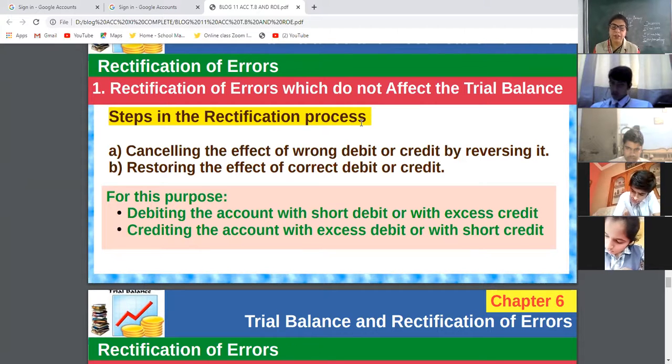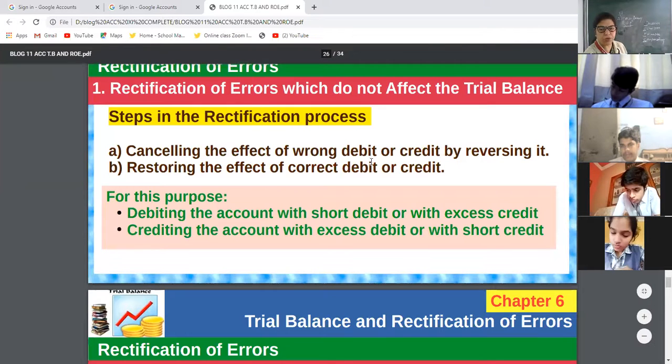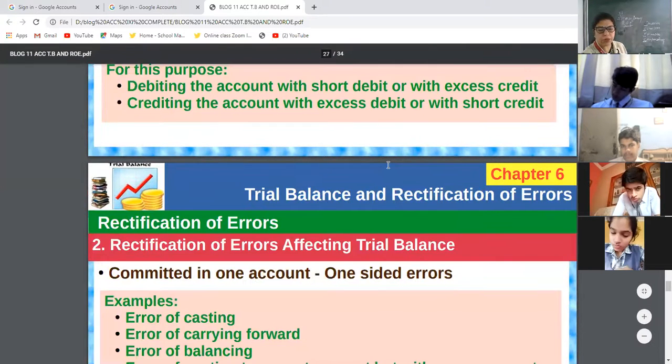Or restoring the effect of correct debit or credit. If that is a correct debit or credit, then enter it. Wrong to be reversed and correct to be restored. Restore means again you have to enter. So wrong debit will be reversed. Tomorrow we will do the numericals, don't worry. Today we are doing the theory part. Tomorrow I will explain how to reverse it, how to give the correct restoring. Okay, these two points you have to note down. This is the theory part.